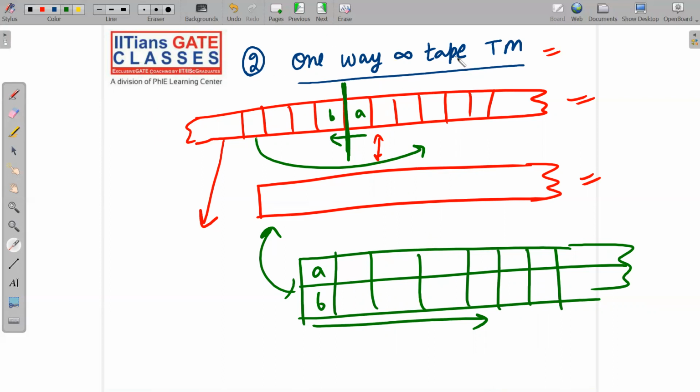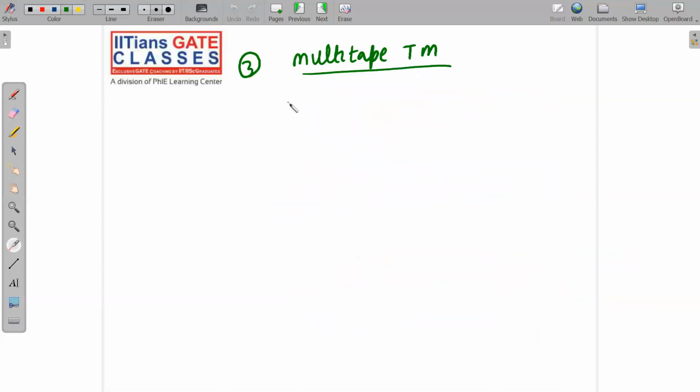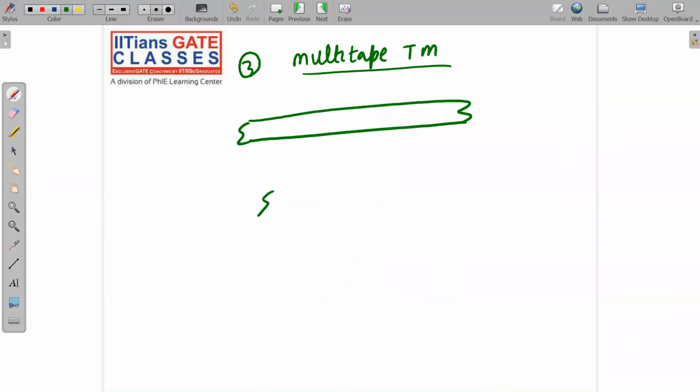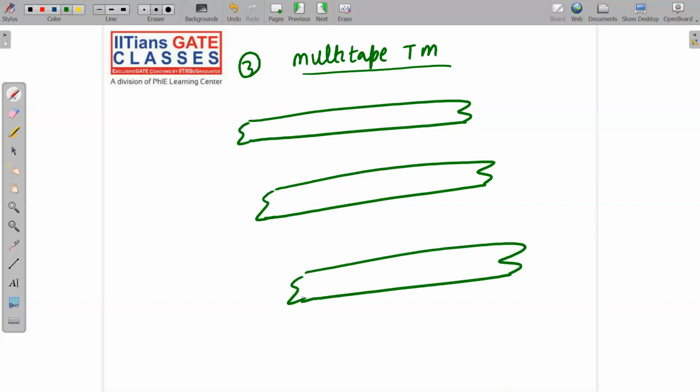So the main thing is one-way infinite tape or two-way infinite tape. Two-way was the standard Turing machine. One-way is your modified Turing machine. Both will have the same power. Next, multi-tape Turing machine. Multi-tape means what? See here, this is one tape, this is the second tape, this is the third tape. You can have many tapes, and each tape will have its own read-write head like this.